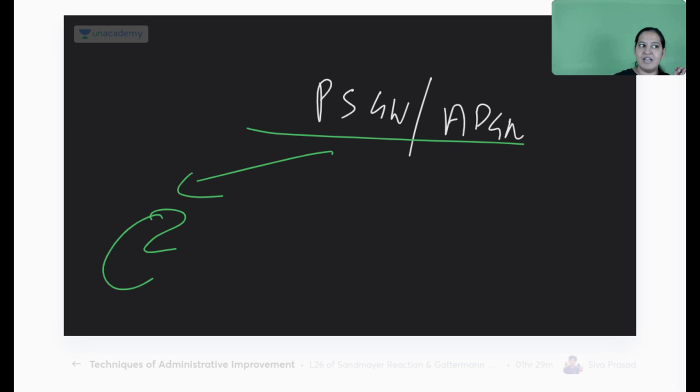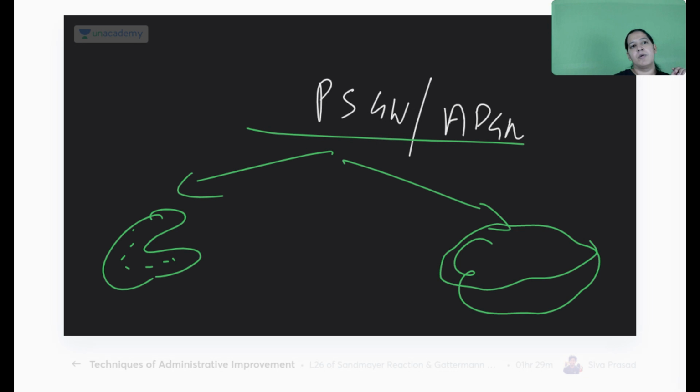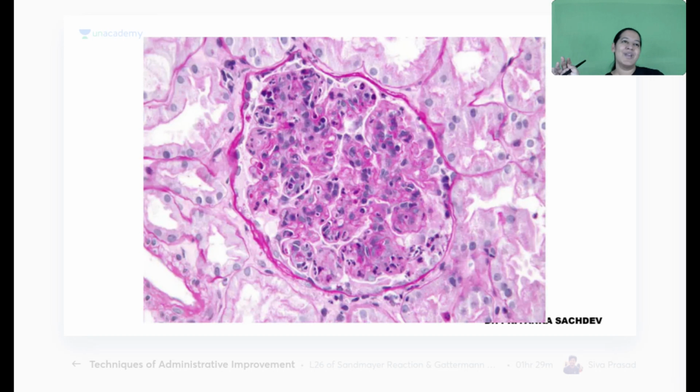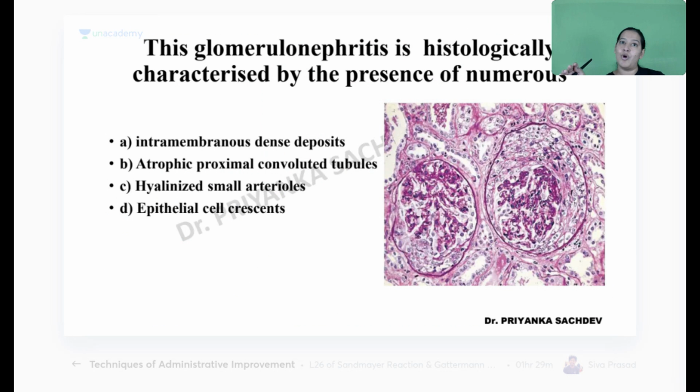If any image-based question comes on PSGN or APGN in your exam, you will either get the gross image, that is flea-bitten kidney, or the microscopic image, an enlarged glomerulus with hypercellularity. Give me a thumbs up. I have given you the crux again. The crux is important, yes or no? In less time, I'm giving you more knowledge.